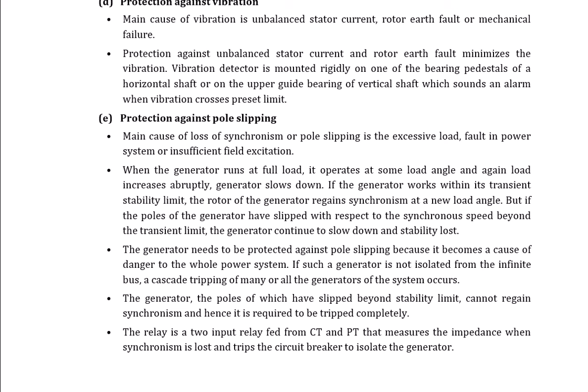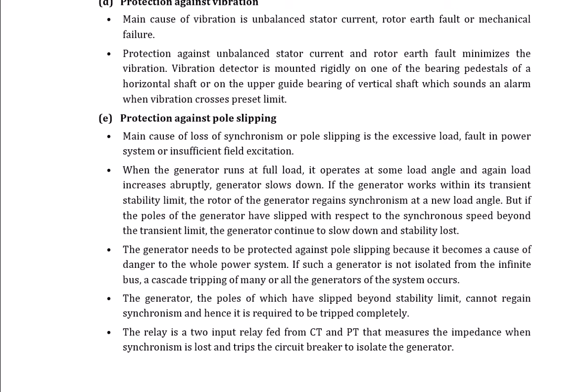When the generator runs at full load, it operates at some load angle, and again load increases abruptly, and the generator slows down. If the generator works within its transient stability limit, the rotor of the generator regains synchronism at a new load angle. But if the poles of the generator have slipped with respect to the synchronous speed beyond the transient limit, the generator continues to slow down and stability is lost.